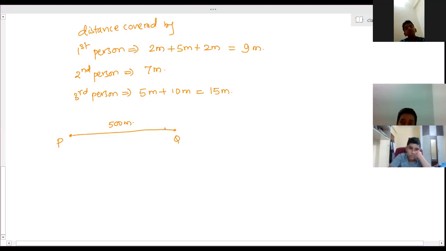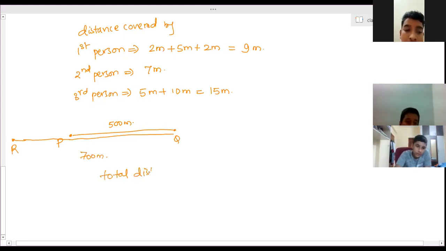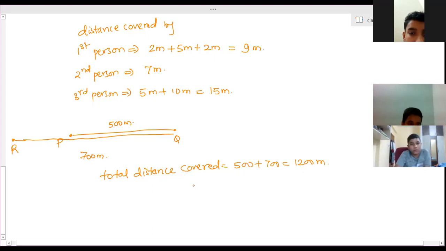So from Q through the same path he came back, covering 700 meters. So what is the total distance covered? 1,200. Distance covered is 500 plus 700, that is 1,200 meters. Clear?